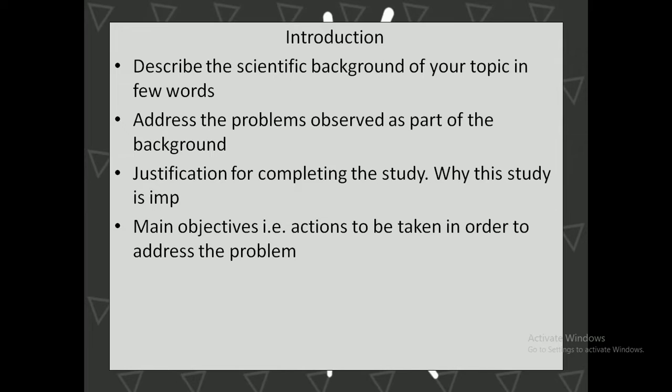Firstly, you have to describe the scientific background of your topic in a few words. Secondly, you have to address the problems observed as a part of the scientific background of your topic. Thirdly, give justification for completing the study, that is, why this study is important. Then discuss your hypothesis, that is, your predictions of what you will find out as a result of your research. And then the main objective, that is, actions to be taken in order to address the problems.